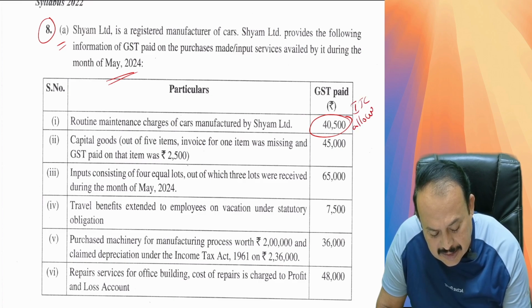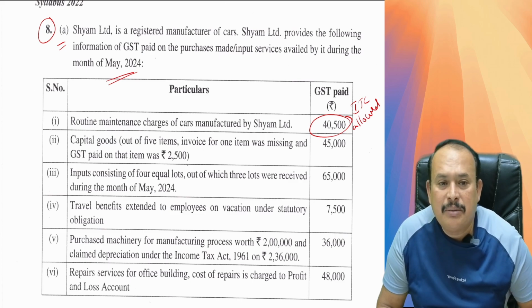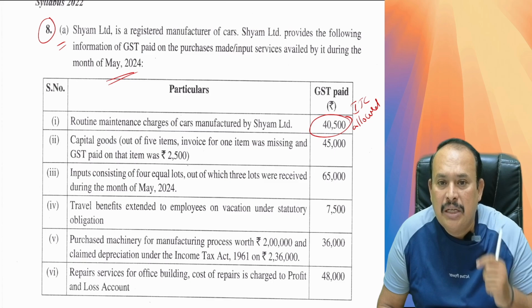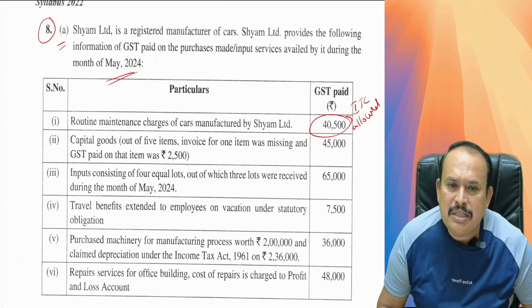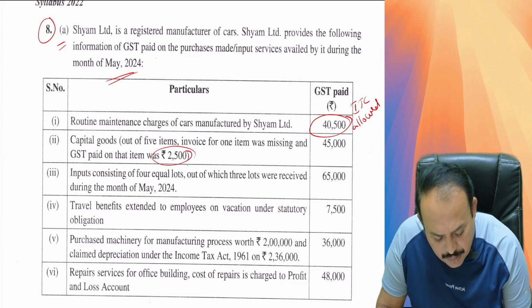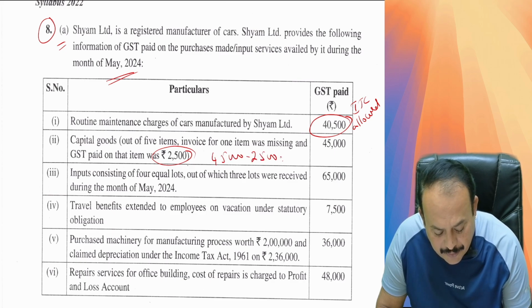40,500 ITC allowed in the first case. Point number 2, capital goods. Out of 5 items, the invoice for 1 item was missing and the GST paid on that item is 2,500. Total value 45,000. From the 45,000, the missing invoice item, ITC not allowed. Therefore, only 42,500 ITC allowed.